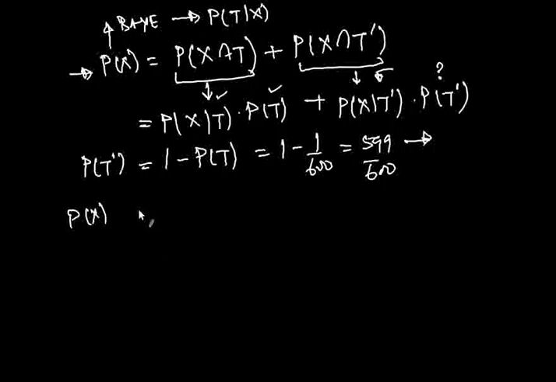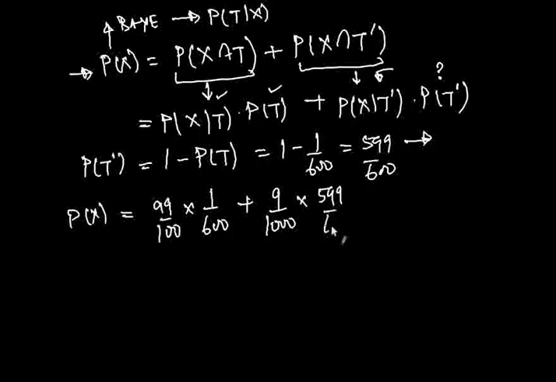So probability of X is equal to probability of X given T was, I think, 99 by 100 multiplied by the probability of T, which was 1 by 600, plus probability of X given T prime. This was a false positive, so this was 9 by 1000 multiplied by probability of T prime. We just wrote that down.